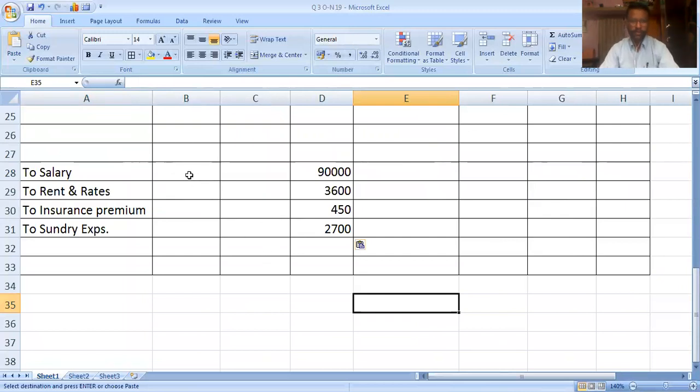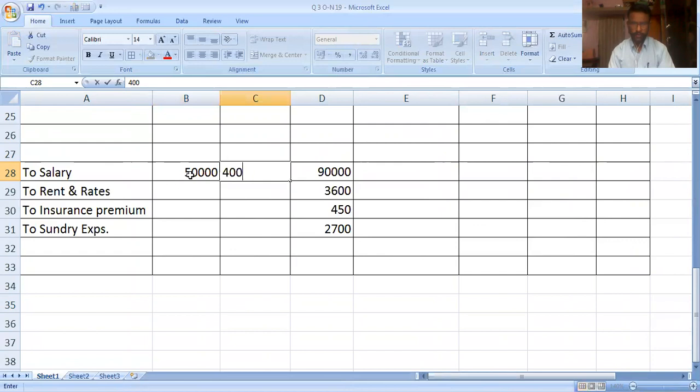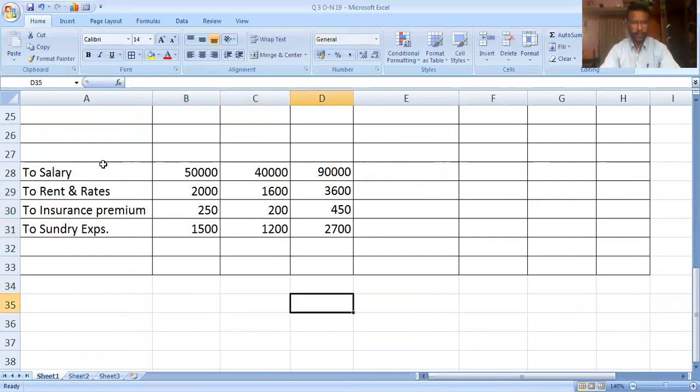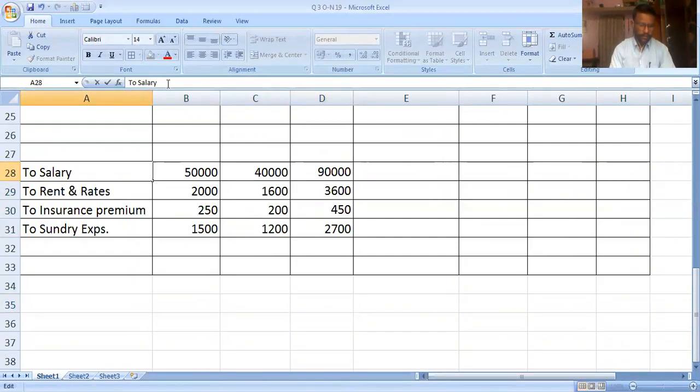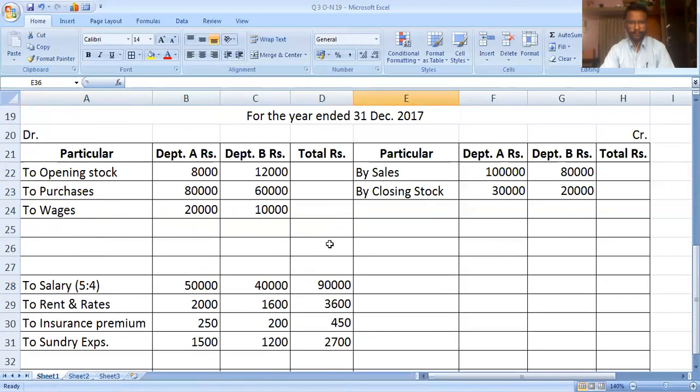Hence 90,000 should be distributed in the ratio 5:4, that is 50,000 and 40,000. 3,600 in the ratio 5:4 is 2,000 and 1,600. 450 is 250 and 200. 2,700 is 1,500 and 1,200.